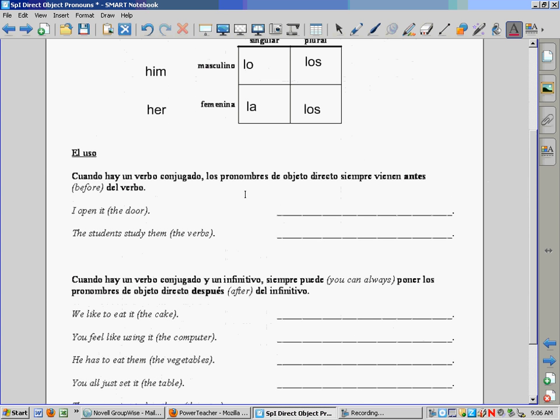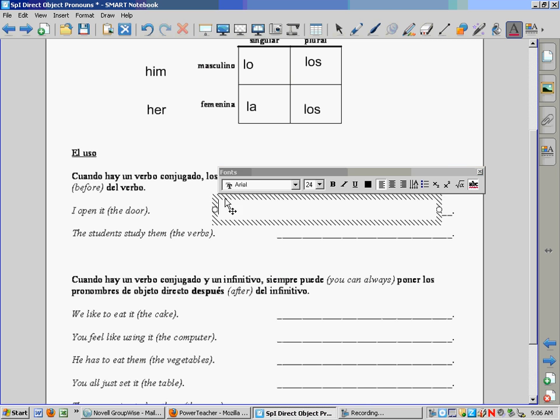So I open the door. So this is actually one of the harder things we're going to do before the end of the year here because it really requires you to bring together a lot of things we've talked about in the second semester. First of all, to do a translation like this, you have to remember how to say open, which is abrir. So that's abrir. But now we don't just say to open, we say I open. So we have to take off the IR and add O. So that's I open.